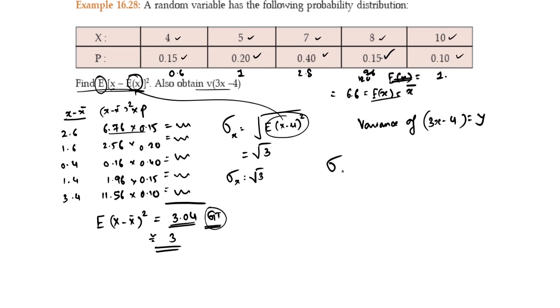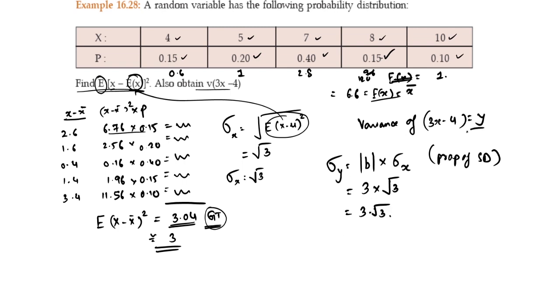Let me find out the standard deviation of y. It is modulus b into standard deviation of x, by the properties of standard deviation. What is modulus b? 3 into the standard deviation of x, which is under root 3. So 3 into under root 3 will be the standard deviation of y, but they want the variance of y. So standard deviation of y whole square, 3 under root 3 whole square,